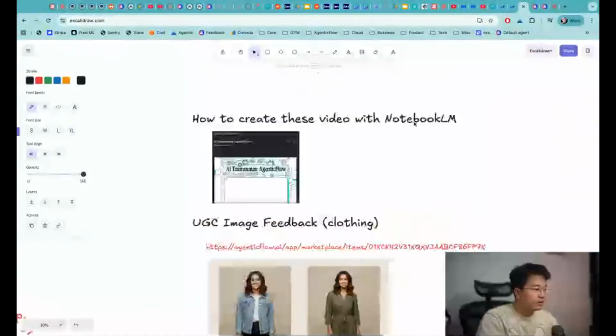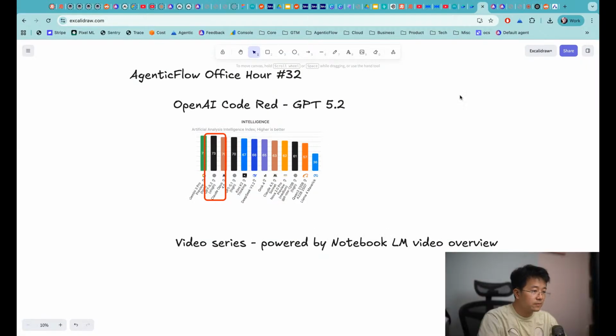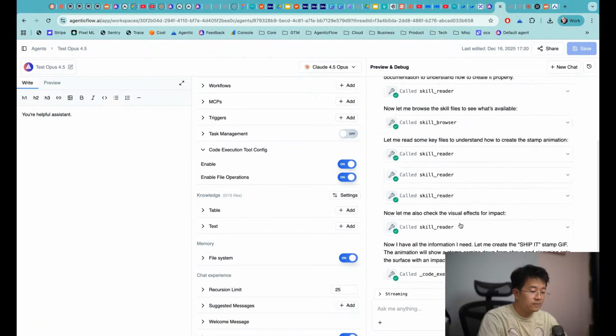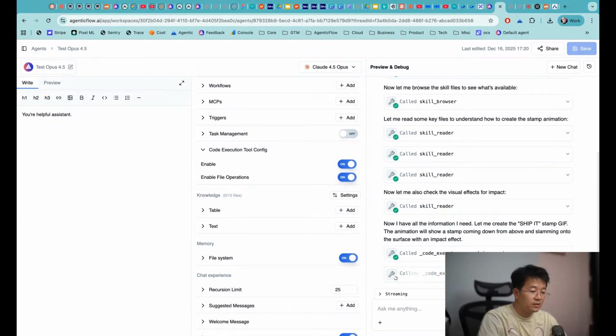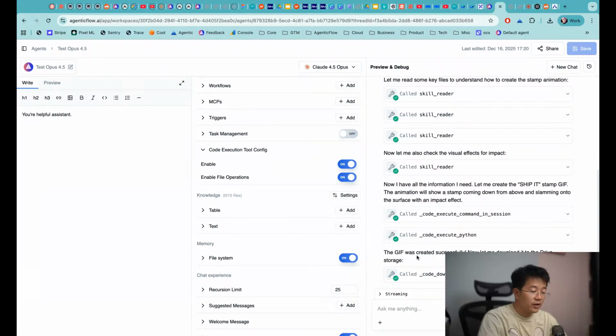All right, let me double check on YouTube. Okay, the zip has been created successfully, and it's going to download from drive storage.